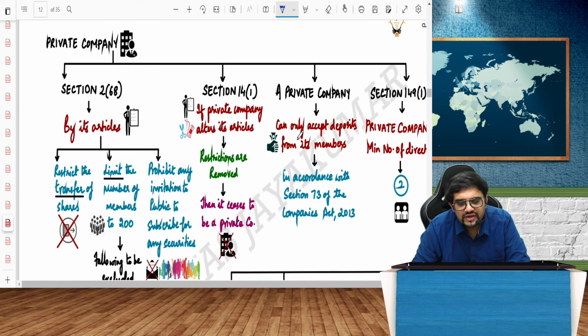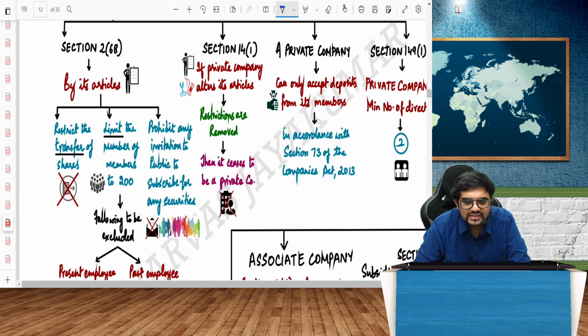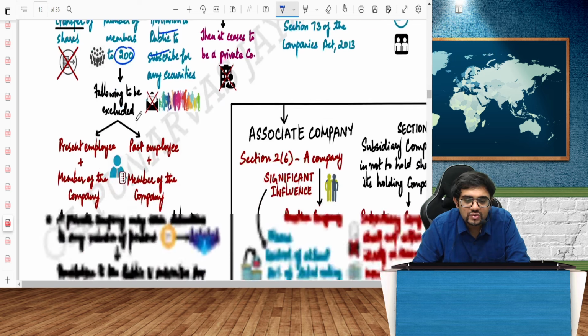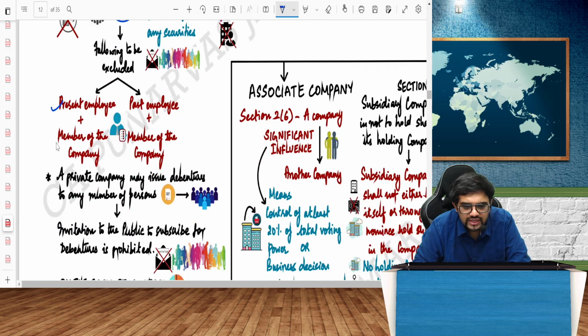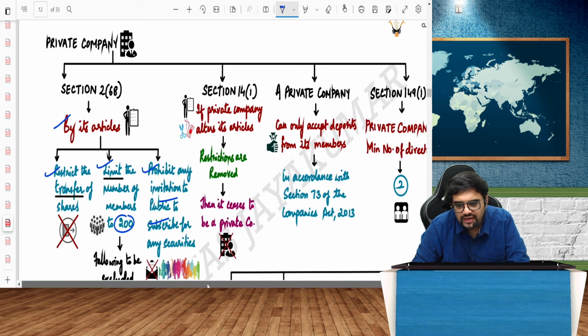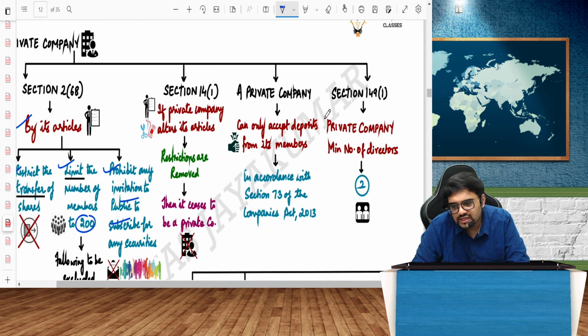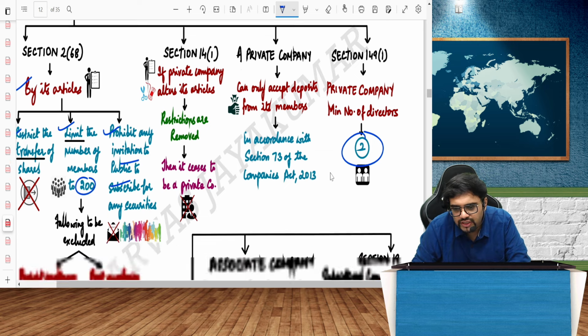Moving on, guys, we have already seen that a private company by its articles restricts the right to transfer the shares, limits the number of members to 200, and prohibits any invitation to the public. But in this 200, who are excluded? Present employees who are members of the company, and past employees who are members of the company should be excluded for sure. And I can alter my articles, no problem. Minimum number of directors in a private company must be 2.